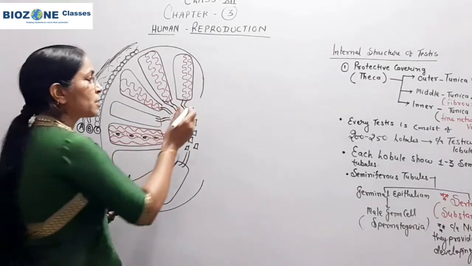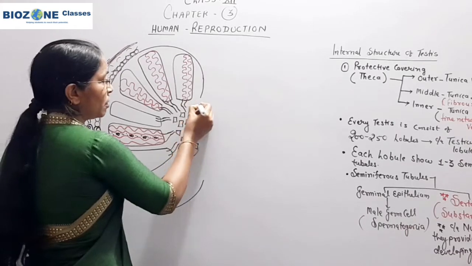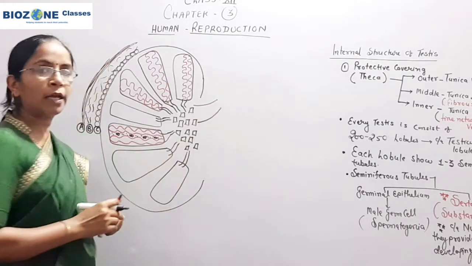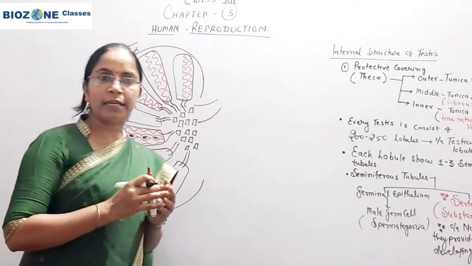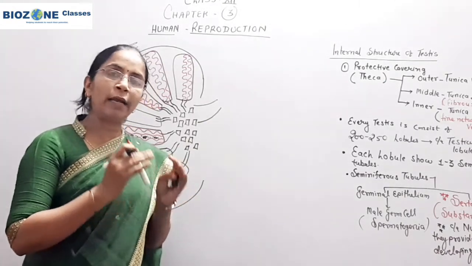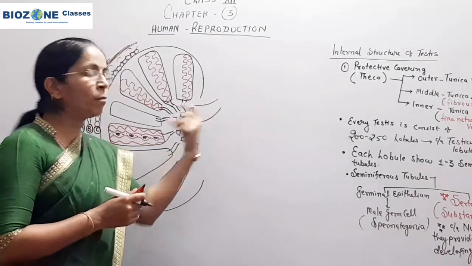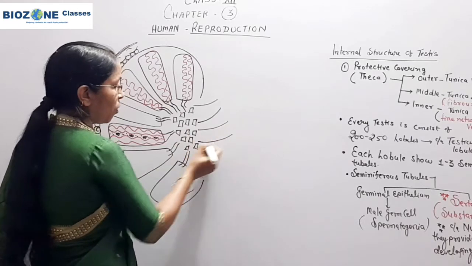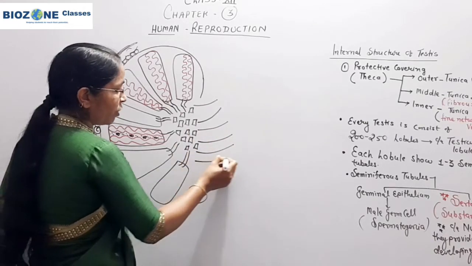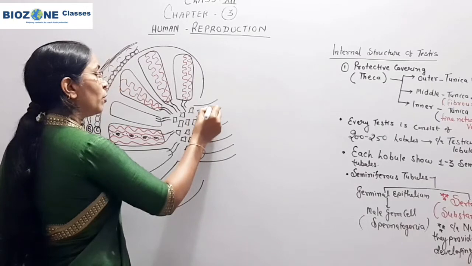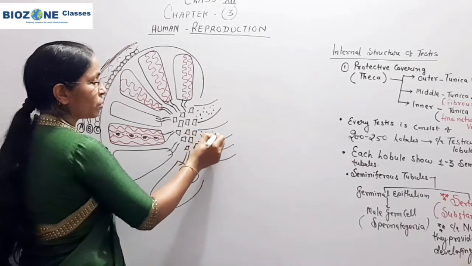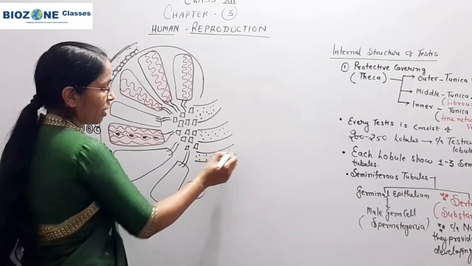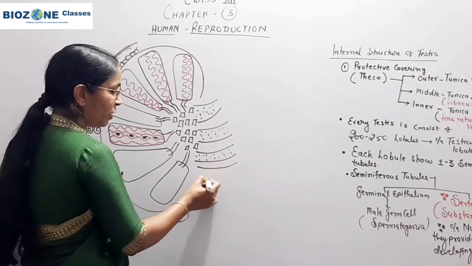Now all these rete testes undergo further fusion. Fusion means again 40 to 50 rete testes are fused, and by fusion they form one broad duct. This broad duct is commonly called vasa efferentia. So here you remember the dotted structures we show here. These are the vas efferens, or plurally they are called vasa efferentia.